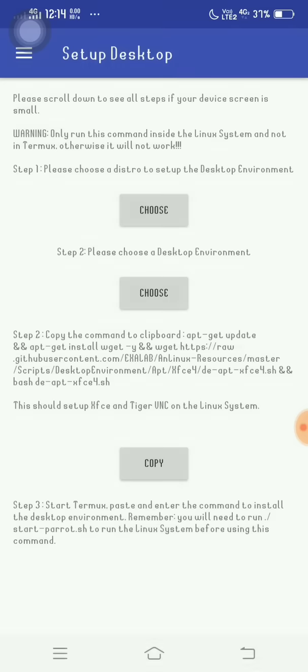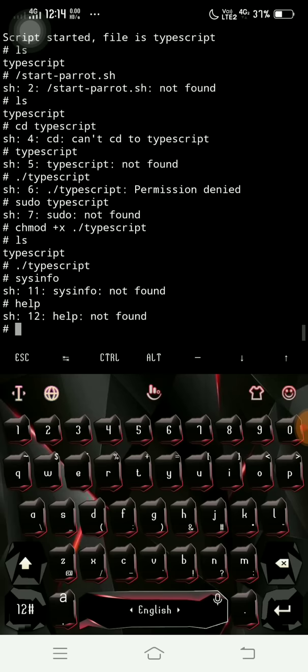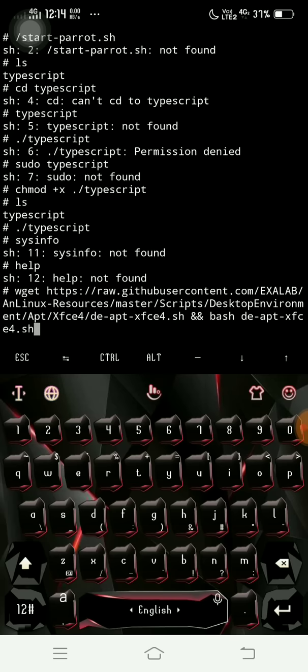Okay, we got the command, so we need to just copy this, apt-get update and apt-get install wget. So let's copy this. Just go back to our Termux and paste it in your Termux operating system.